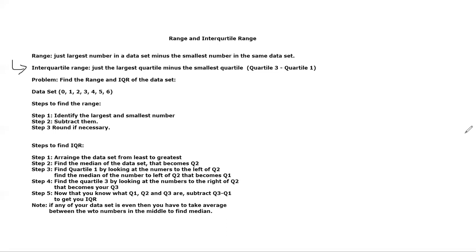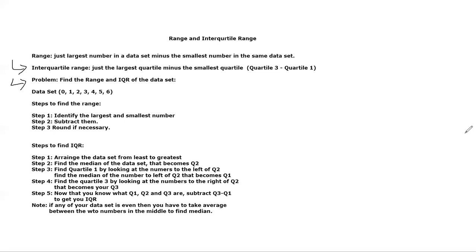Okay, so why don't we just jump into a problem, because I feel like the best way to deal with range and interquartile range is just to do a problem. So the problem is to find the range and the IQR of the data set. IQR is just interquartile range. Okay, so we have to do that with both.